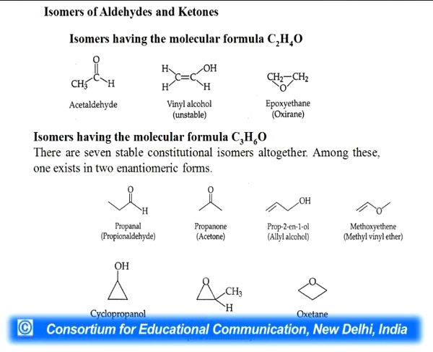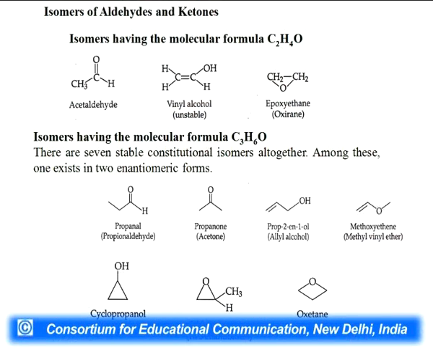Now we are talking about the different isomers of aldehydes and ketones, like isomers having the molecular formula C2H4O. There are 3 isomers for this particular molecular formula. You know what isomers are? Isomers are compounds having the same molecular formula but different structures. So there are 3 isomers for this formula: acetaldehyde, vinyl alcohol and epoxy ethane.